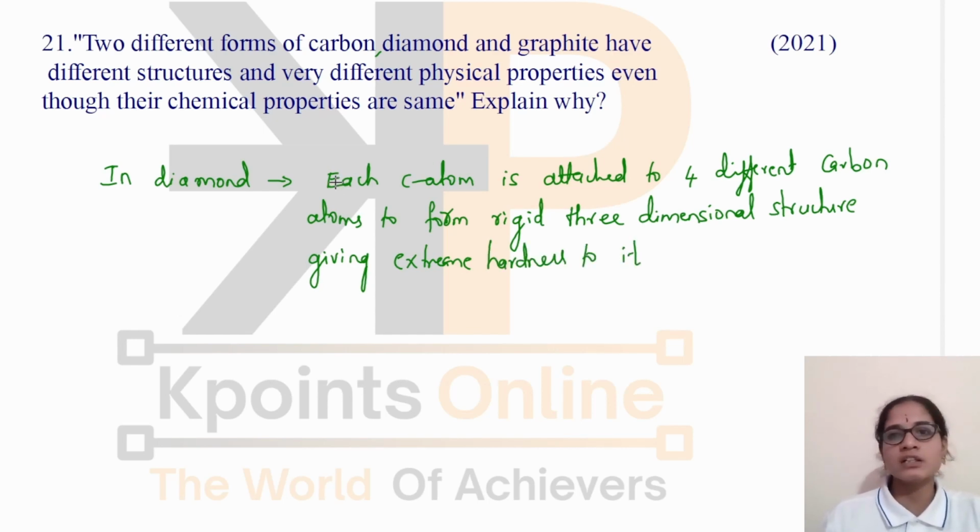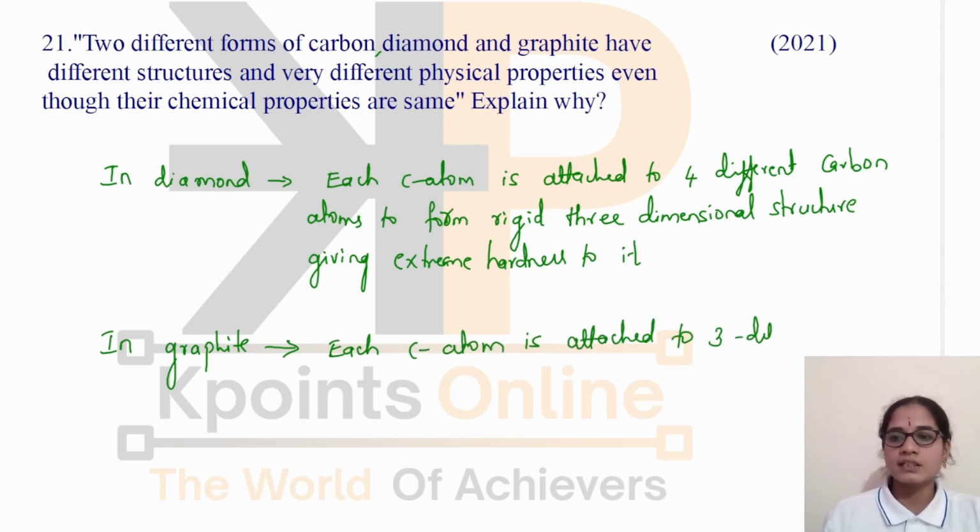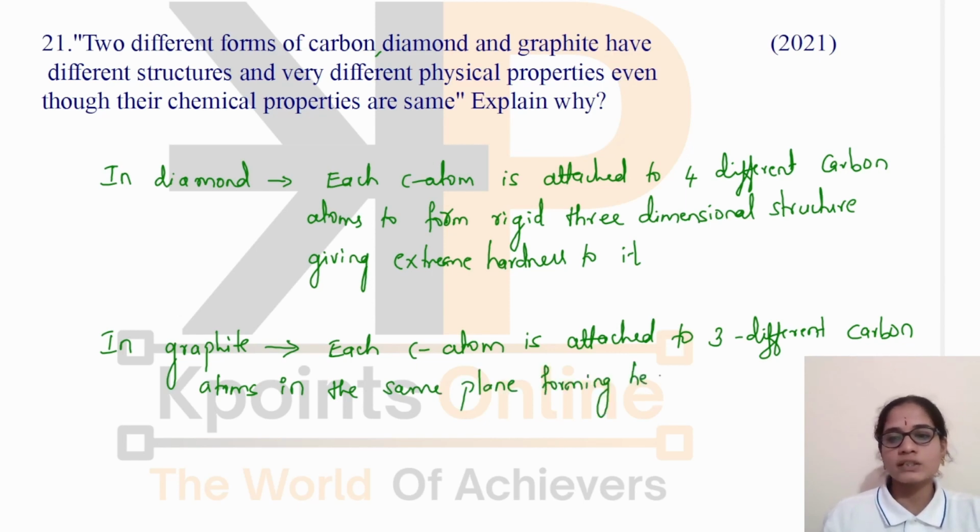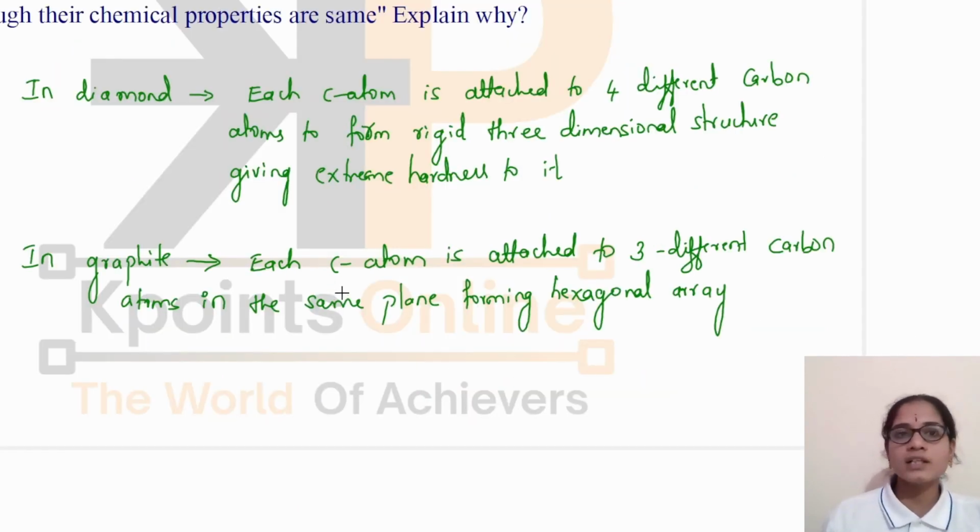Why do they have different physical properties? Because of their structural arrangement. Let's see what happens in case of graphite. In graphite, each carbon atom is attached to three different carbon atoms in the same plane, forming a hexagonal array. In case of diamond, what has happened?